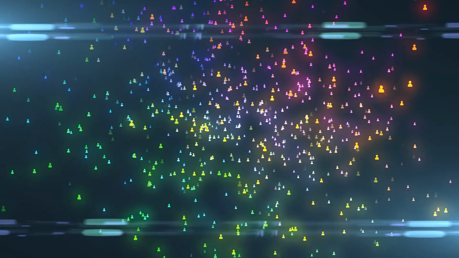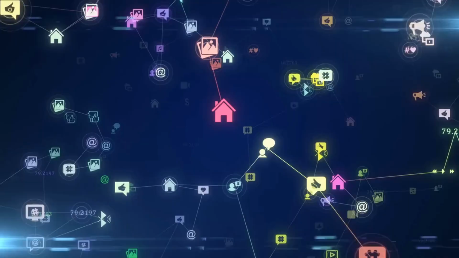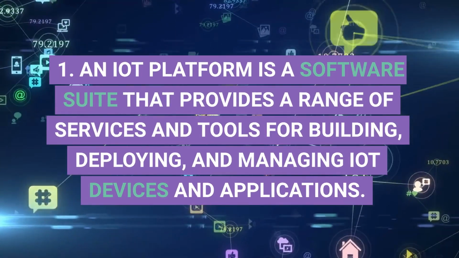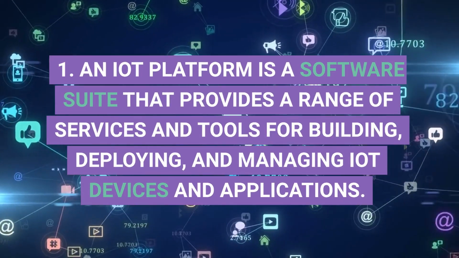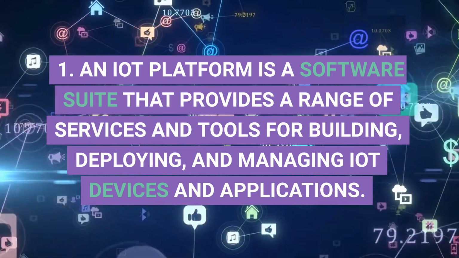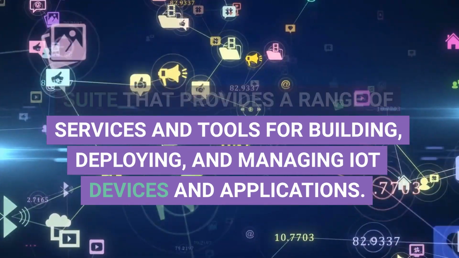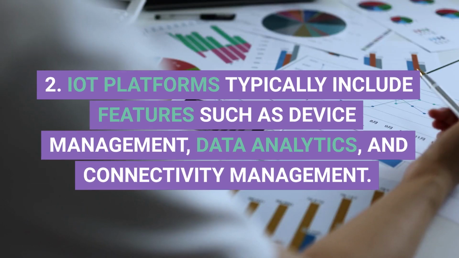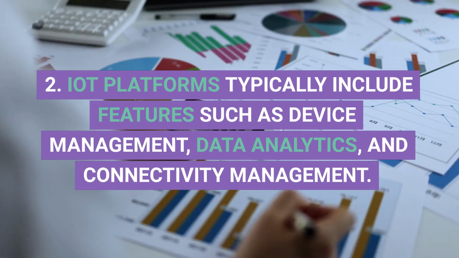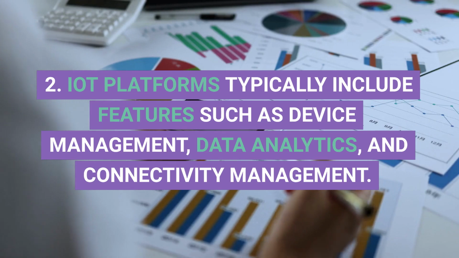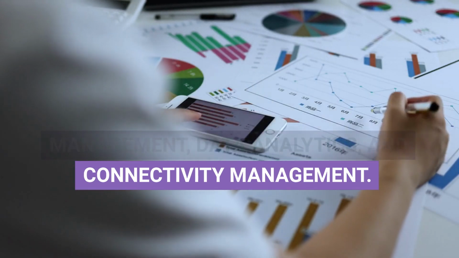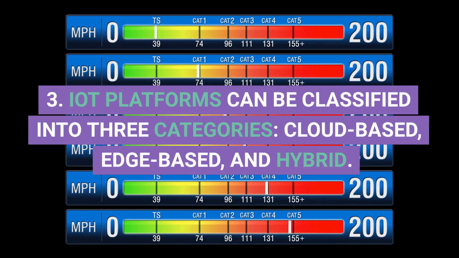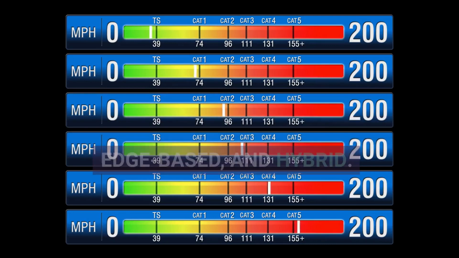Unit 5. IoT Platforms. 1. An IoT platform is a software suite that provides a range of services and tools for building, deploying, and managing IoT devices and applications. 2. IoT platforms typically include features such as device management, data analytics, and connectivity management. 3. IoT platforms can be classified into 3 categories: cloud-based, edge-based, and hybrid.